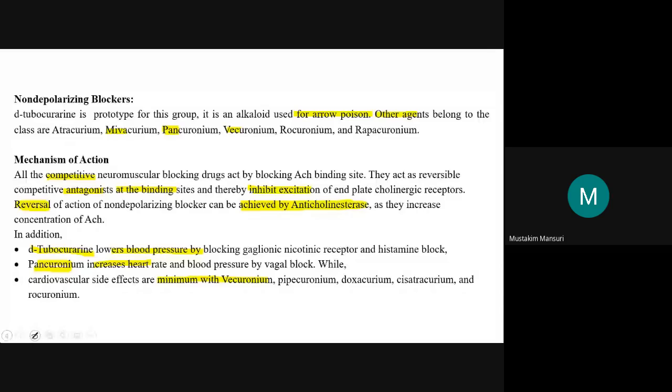This DTC is a prototype, which means we can say that this is the leader of this group, the non-depolarizing blockers. As the name suggests, non-depolarizing, here it will not produce the depolarization block. We already discussed that it was used for arrow poisoning. The leader is DTC, and other agents from this class are atracurium, mivacurium, pancuronium, vecuronium, rocuronium, rapacuronium.